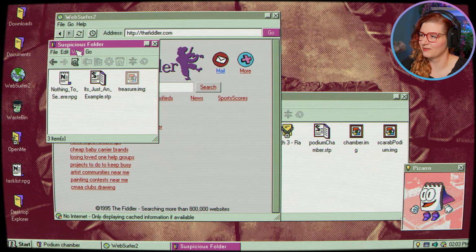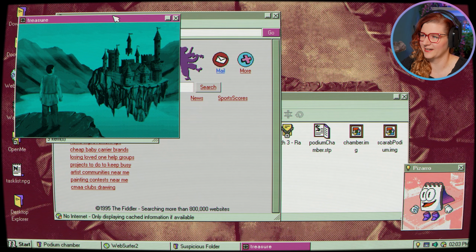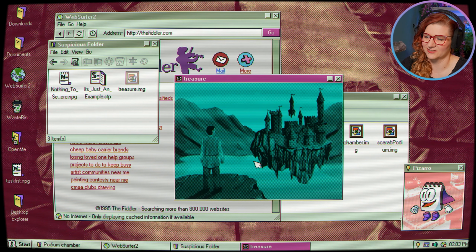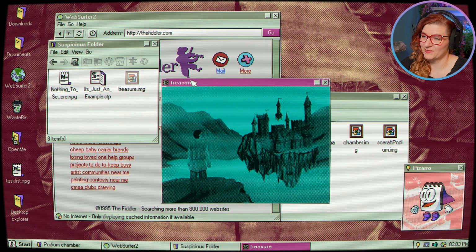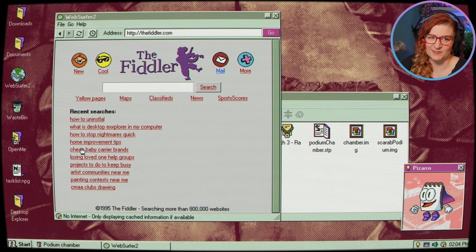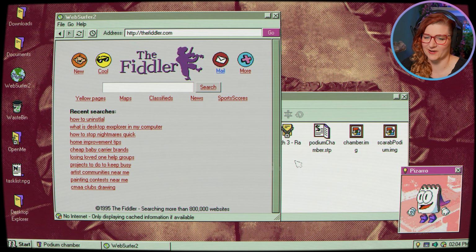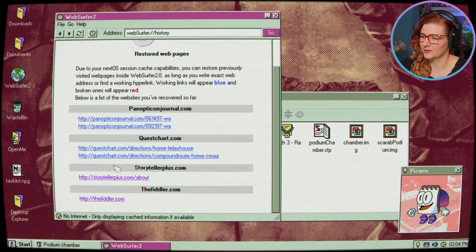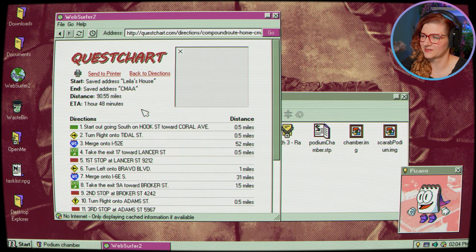Okay, well, we already saw the hidden file and we know it's this picture, so it might be of some importance. Or it might just be like that. That's it. That's just what you get as the reward. Okay, well, we might be back here later. Maybe there will be some other hidden things, but yes, I think our uncle was worried about his cursed computer as well. Then we've got quest chart, compound route, home, CMAA.